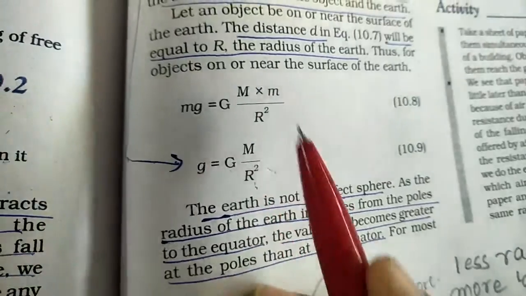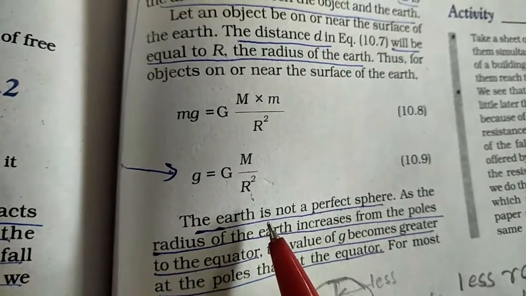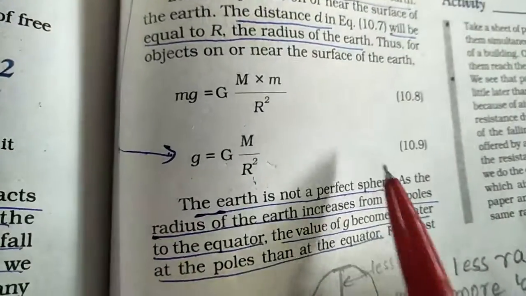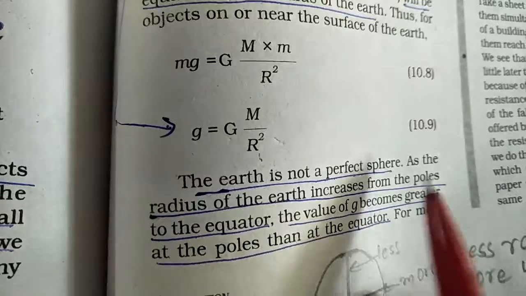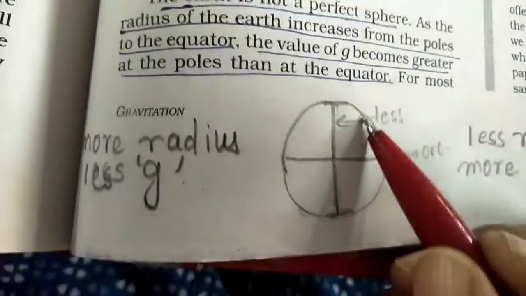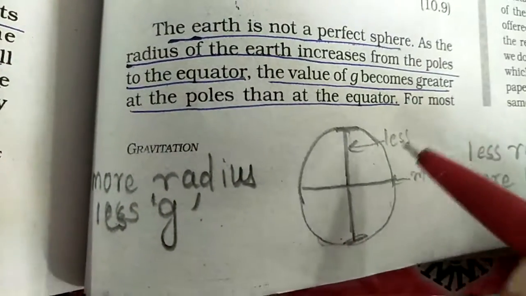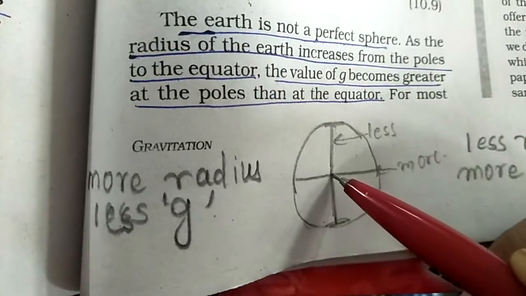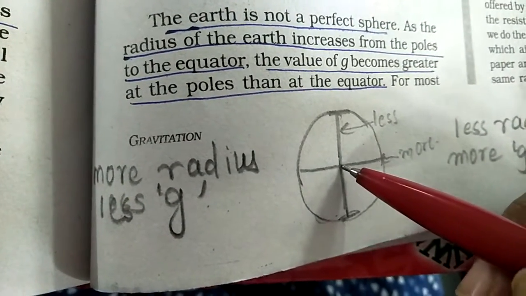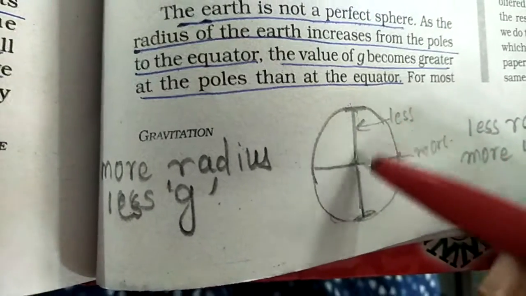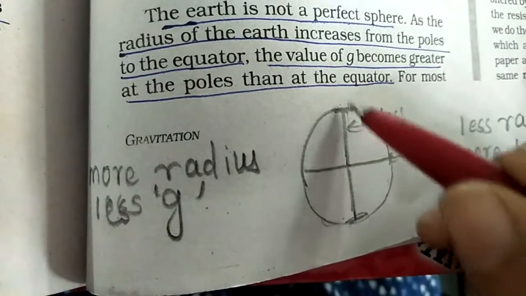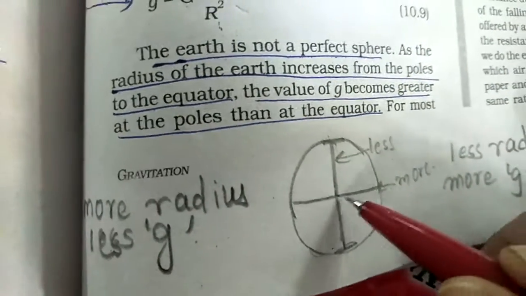One more thing to keep in mind while deriving this is that the earth is not a perfect sphere. It's something like an orange, where the poles are a bit flatter and the equator is wider. In the figure I've drawn, the radius from the center towards the pole is less and the radius towards the equator is more. The polar radius is less and the equatorial radius is more.